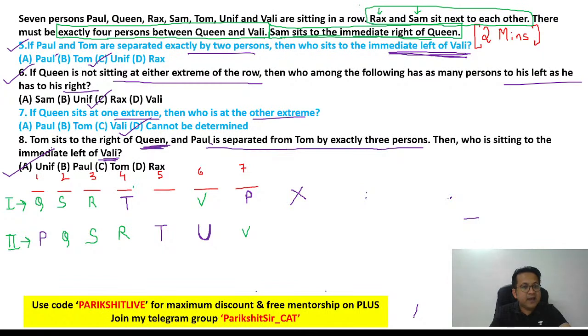Himangi is asking, next to each other means either sitting right or left. Absolutely, Himangi. I would use the word immediate right or left. So next means it can be on my immediate right or on my immediate left. Right? Immediate right or immediate left. Are we clear on this? Any doubt in this? Clear?